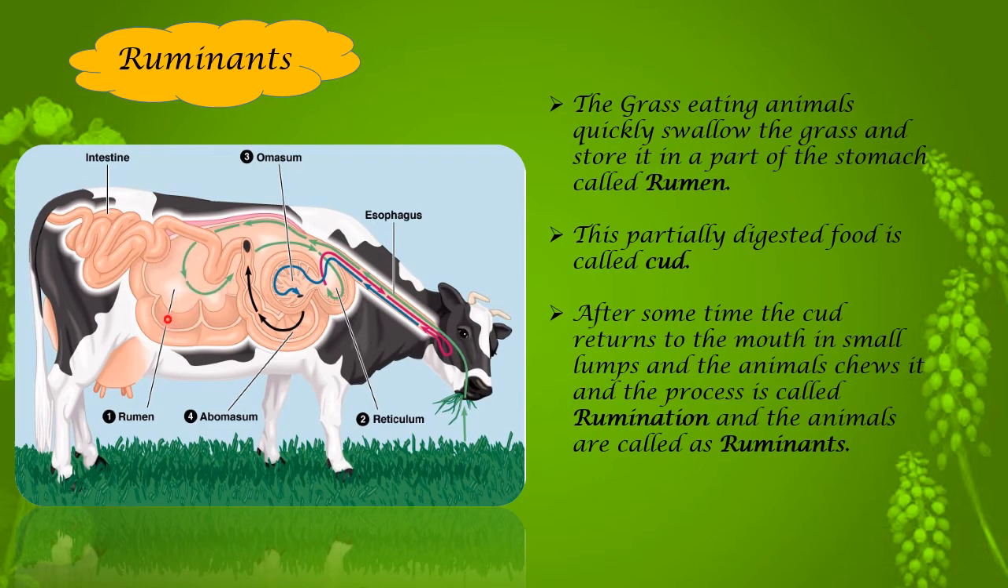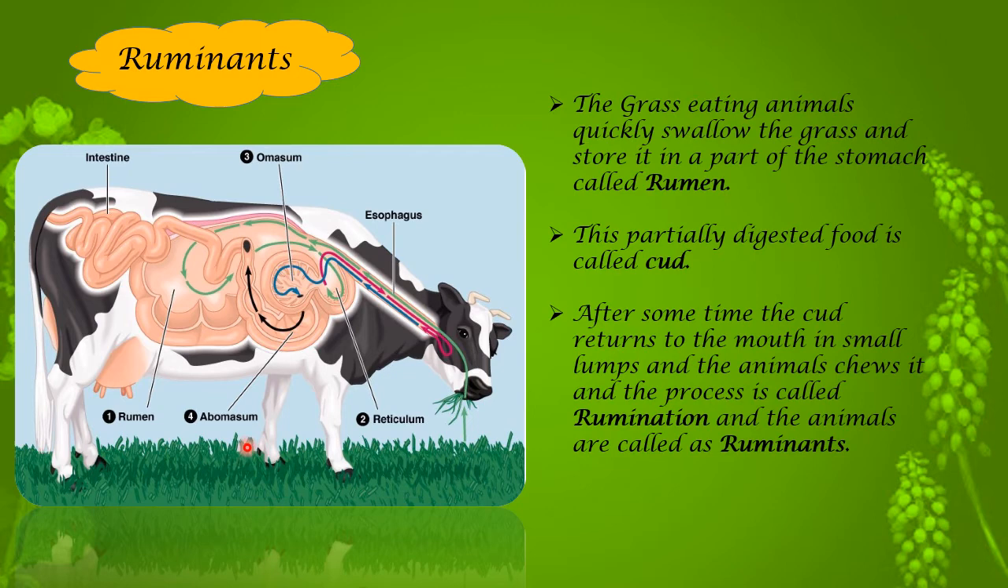Now you should have come to a conclusion why these animals are called ruminants. This is the rumen over here. This partially digested food is called cud. They are not properly chewing it, they are just swallowing it, and it is stored up here, and that particular partially swallowed food is called cud. What is it called? It is called cud.